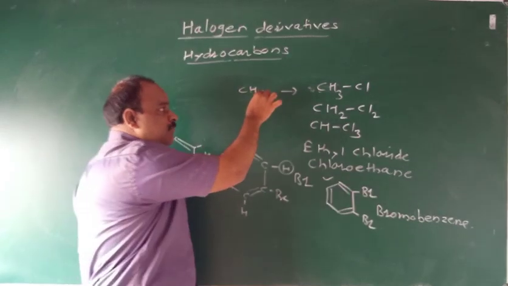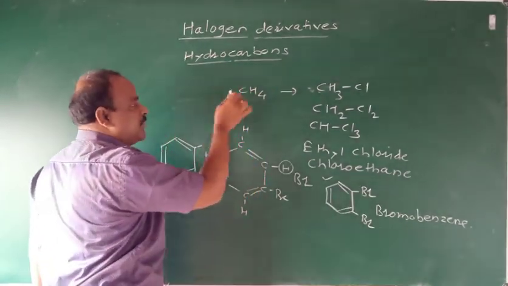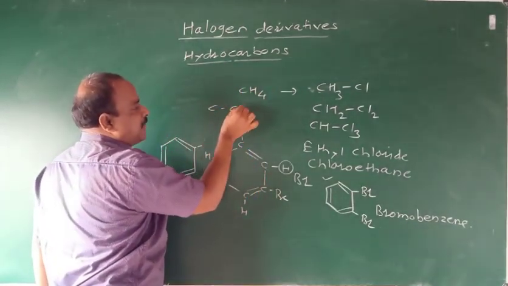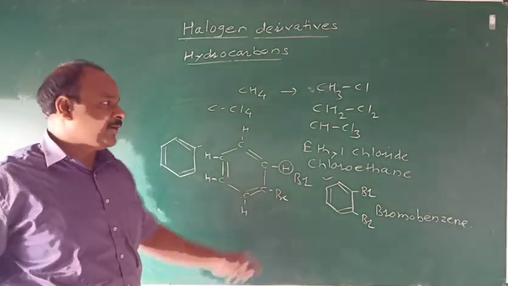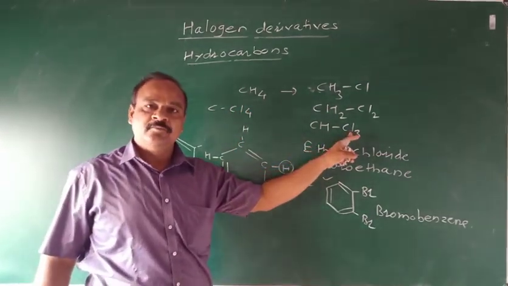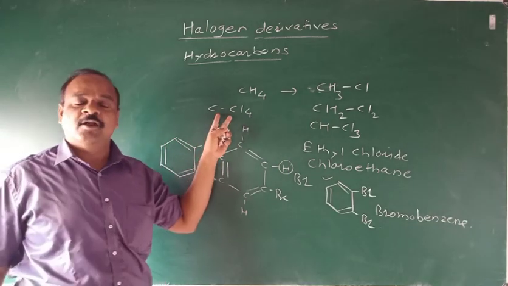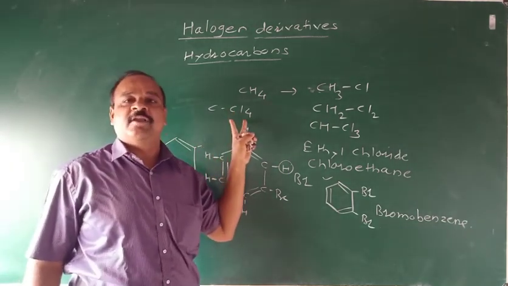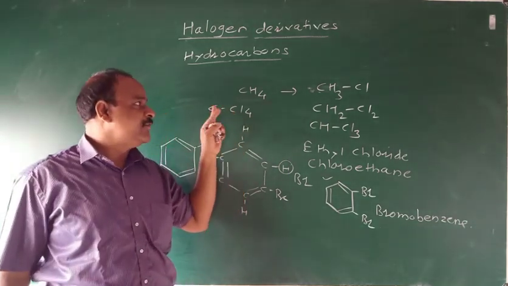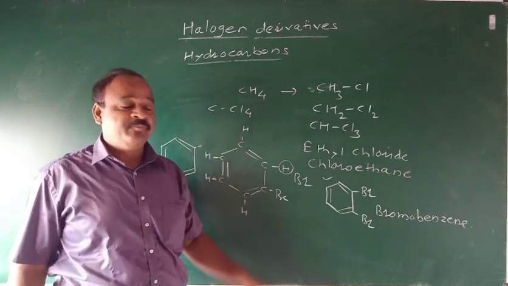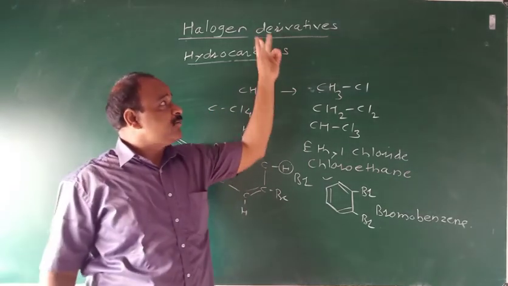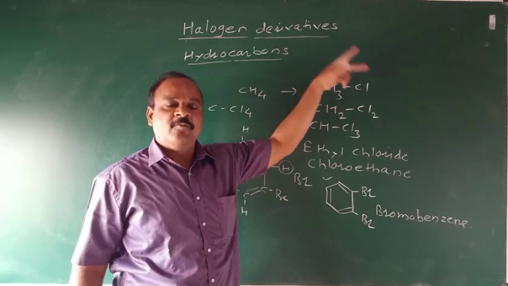When all the four hydrogen atoms of methane are replaced by four halogen atoms, that is chlorine atoms, such compounds are also called halogen derivatives of alkane. The name of such compound is carbon tetrachloride. Therefore, the correct definition of halogen derivative of hydrocarbon is